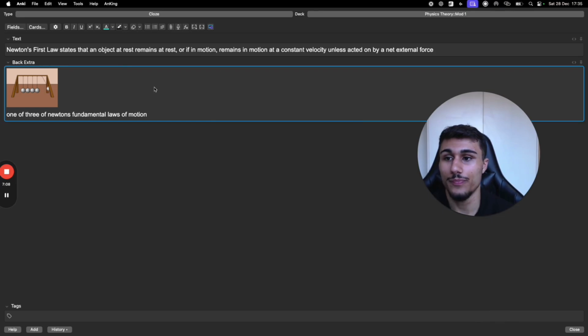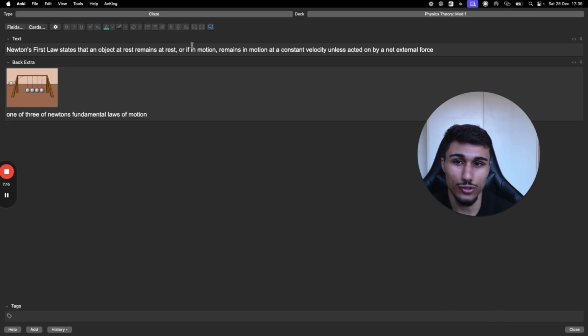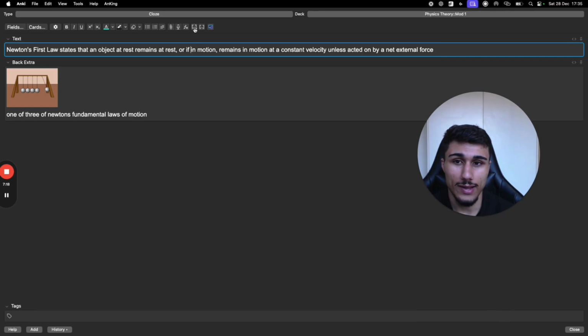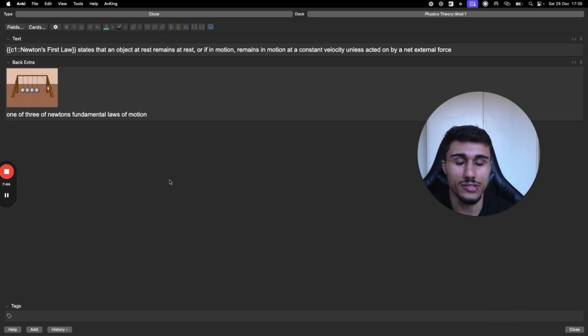Now, you need to listen up here because this is where I had to teach myself this, and it gets really confusing. So the way cloze works is we have to use things called cloze deletions. Now, cloze deletions are used with these two buttons up here. The one with a plus is going to add a new cloze deletion with a new card, and this one is going to add same card. For the first one, you can click either button. This is a cloze deletion. It's got two squiggly brackets. It's got C1 with the colons. Now, the 1 changes depending on which deletion it is. Ones with the same number are part of the same cloze deletion.